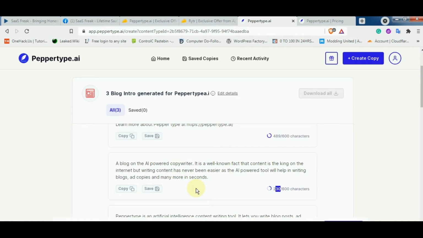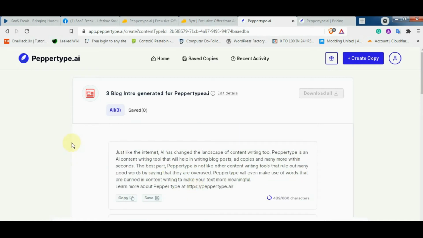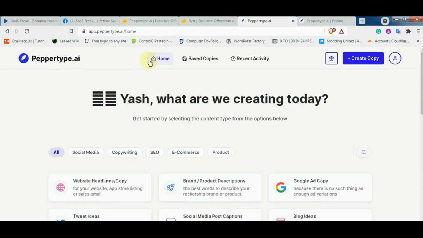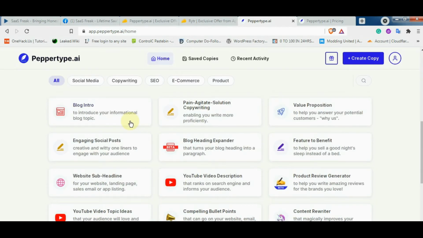So I am really much impressed with the output quality of the blog intro. Now let's see other use cases as well.